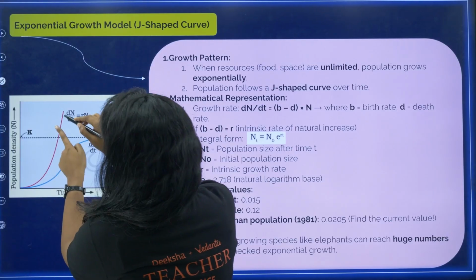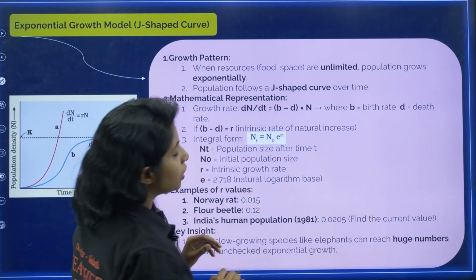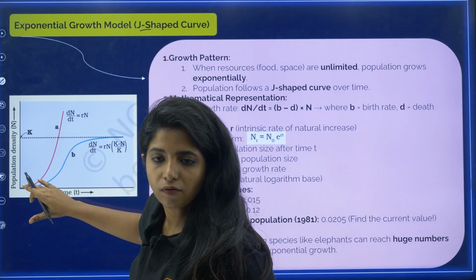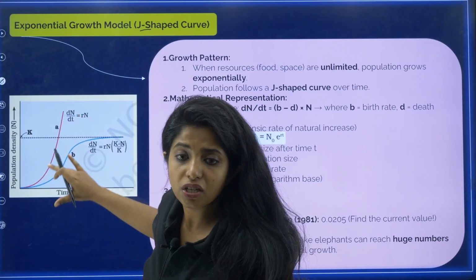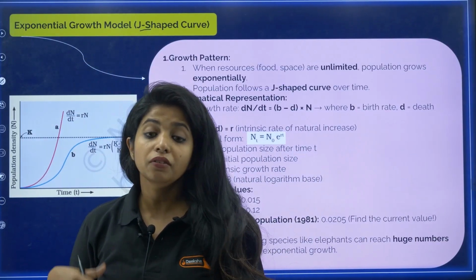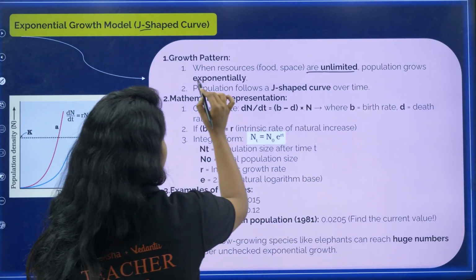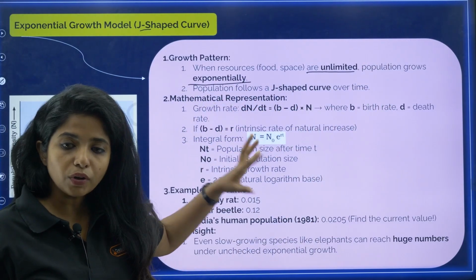What do you mean by this? Basically, that means population density is keeping on increasing. This is the exponential curve, my dear children, and it is giving rise to a J-shaped curve. Initially, it will take some time to pick up, but after it picks up, it just shoots up. So this is the J-shaped curve that you get when exponential growth is there. When do we say exponential growth is there? When the resources are unlimited, population grows exponentially. Here the population follows a J-shaped curve.